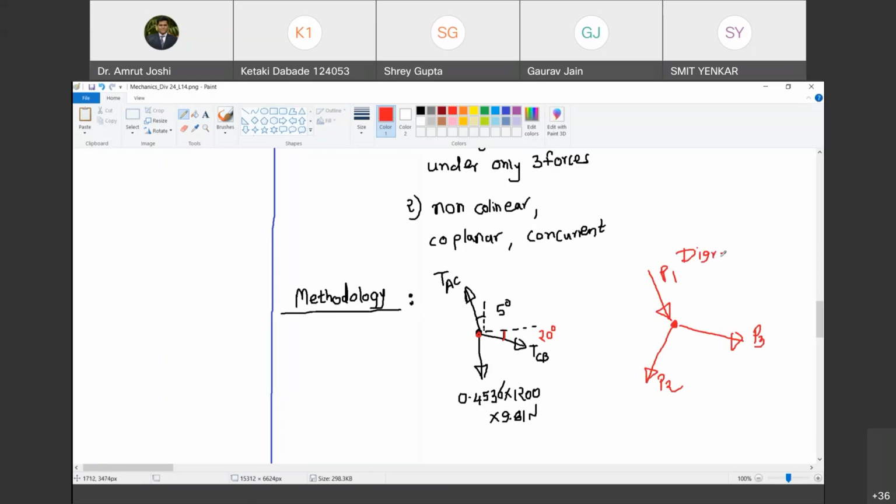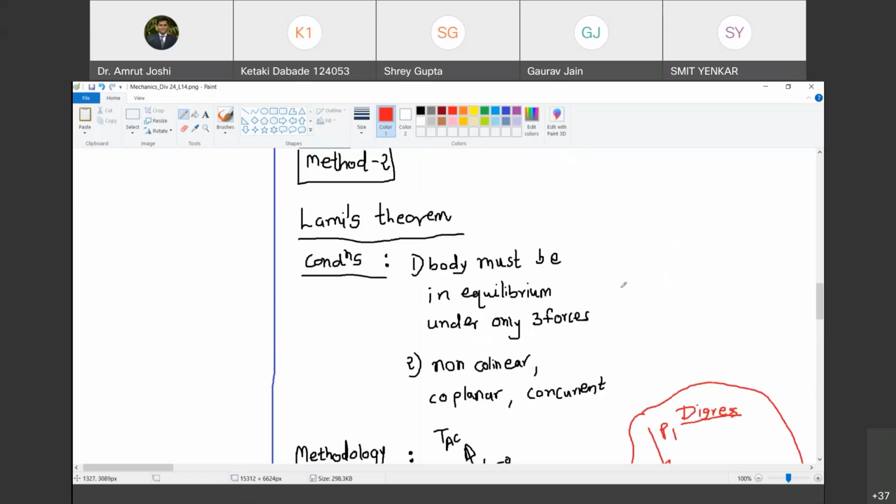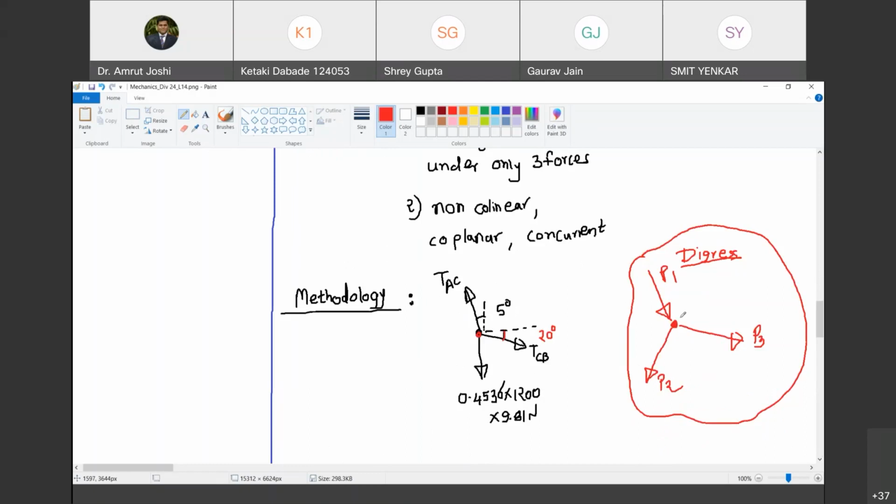Digress means changing the topic. So I have taken another example. Let us say this is the free body diagram. All these forces are non-collinear, coplanar, concurrent, and they are three in number. Can I apply Lami's theorem? Yes. Are you with me?